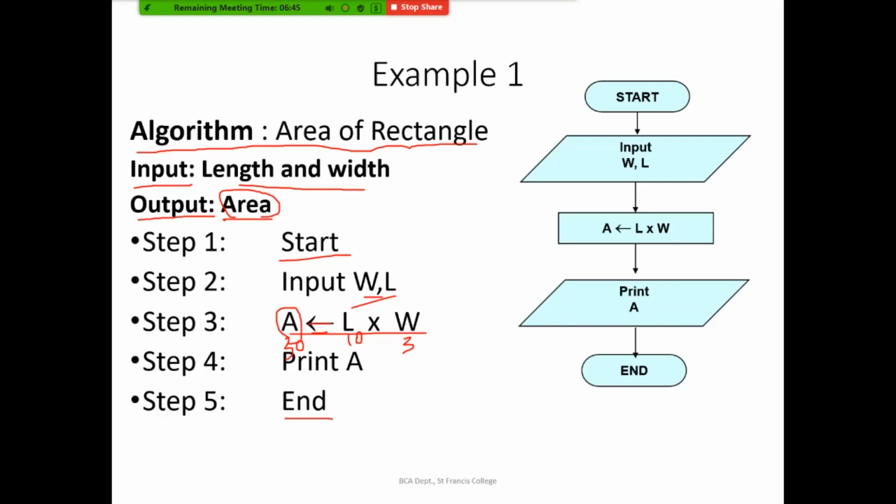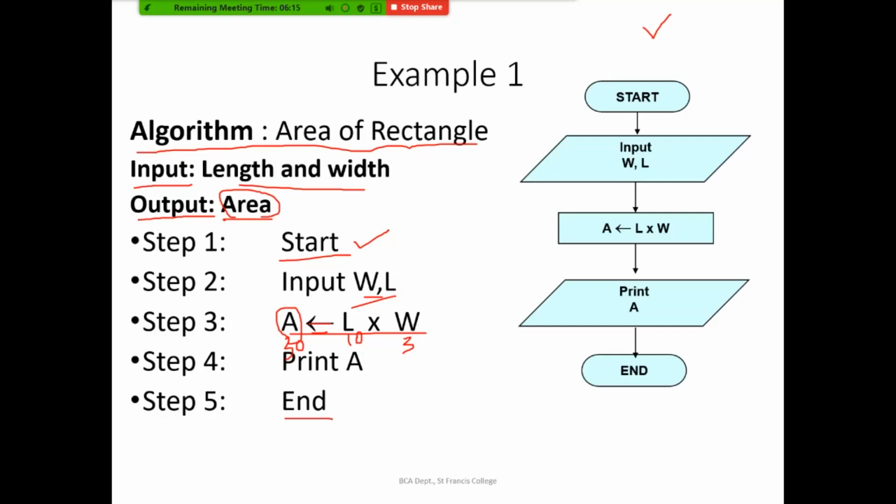So as I told before, the flow chart is nothing but the pictorial representation of an algorithm. So you have to start according to the rules of the flow chart. You should start the flow chart using a start and the end terminal. So we have to write start in the terminal symbol, which is a rounded rectangle. So we mention start in a rounded rectangle.